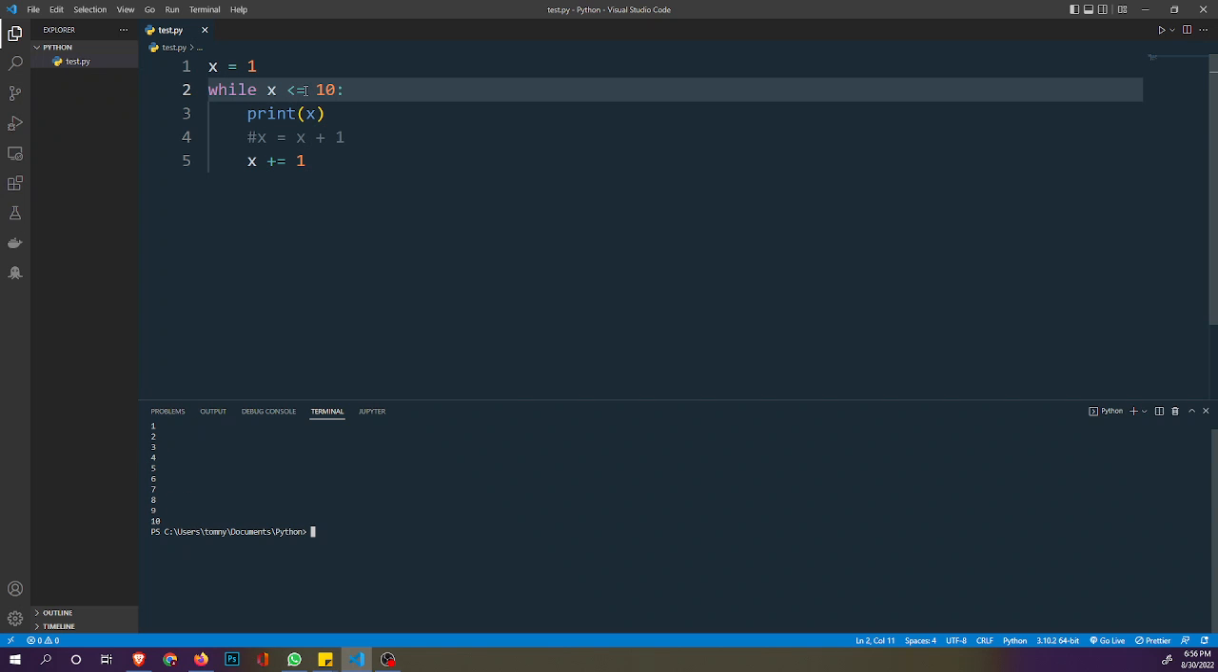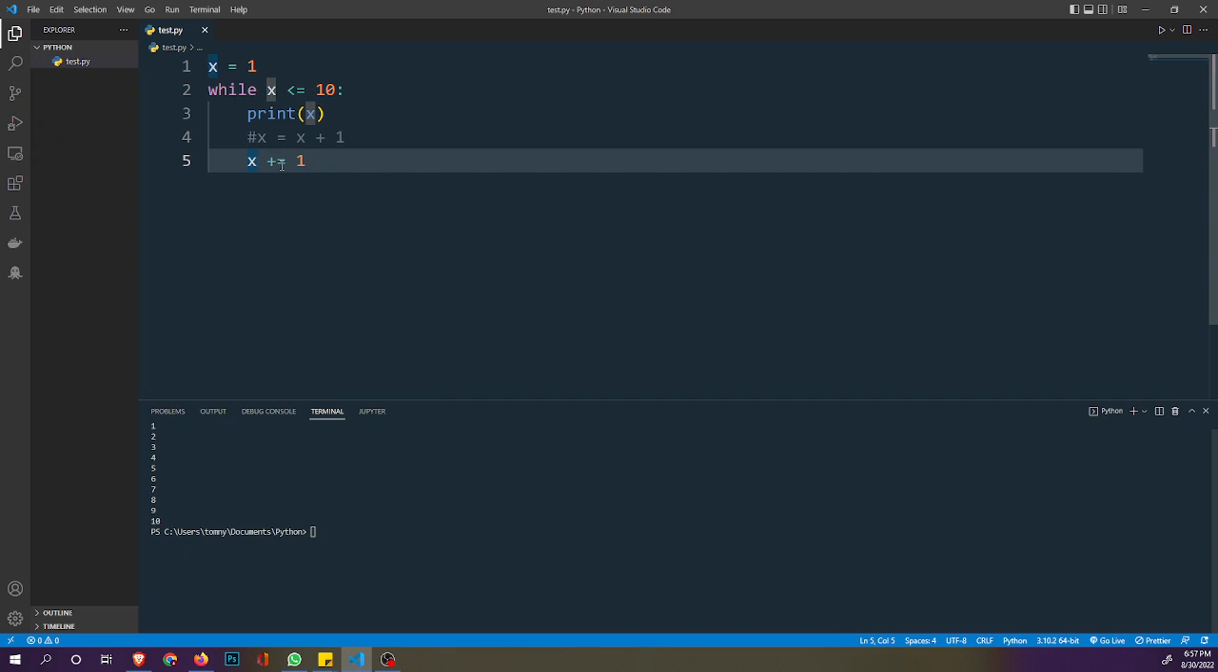Now I want you to understand that the operator we are using here is the comparison operator. So we are comparing the variable x, which is an integer, to the integer value of 10, and we want to keep on printing x as long as x is less than or equal to 10. So we come here to increment. We just test this with the first.